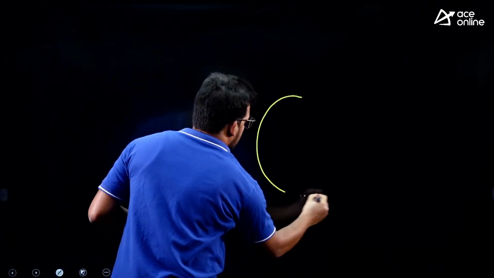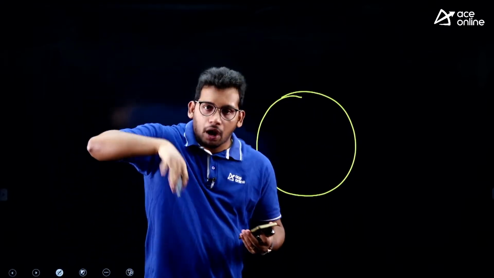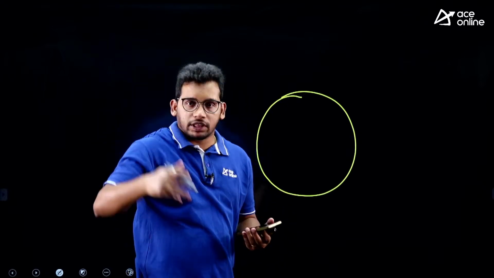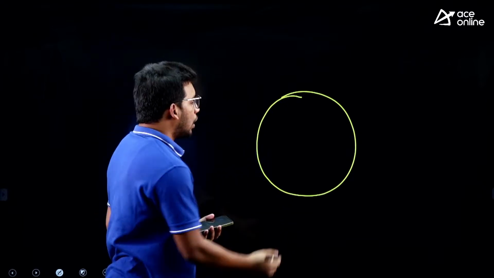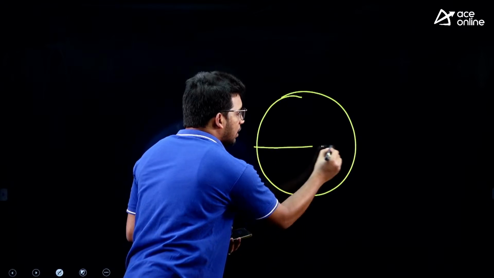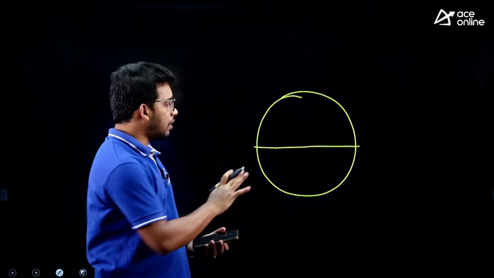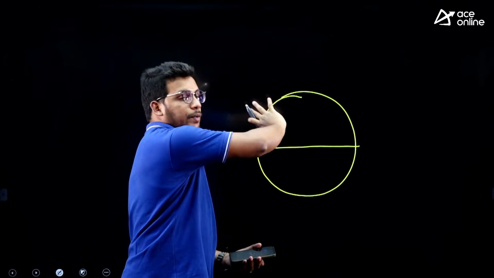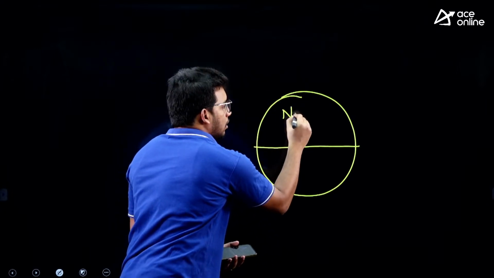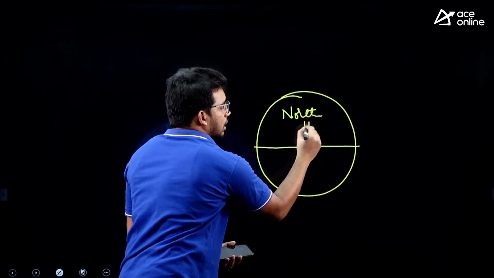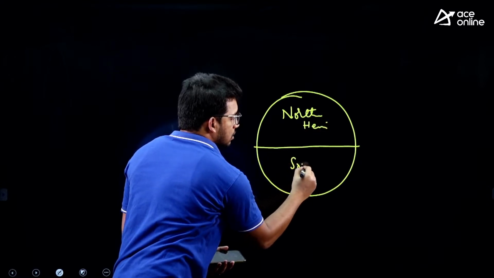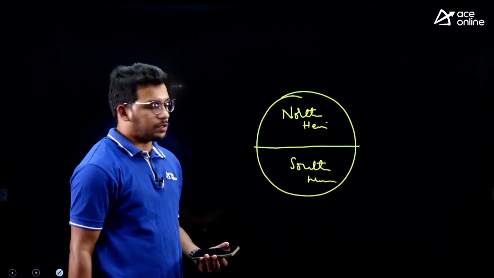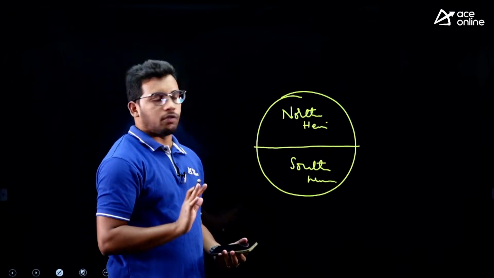So, this is earth. Assume earth as a ball rather than seeing just this circle, assume it as a complete ball, 360 degrees, right. Now, we have an equator which divides our whole earth into two parts. So, this is the northern hemisphere we call, and this is the southern hemisphere, right. Now, earth is divided into two equal halves.